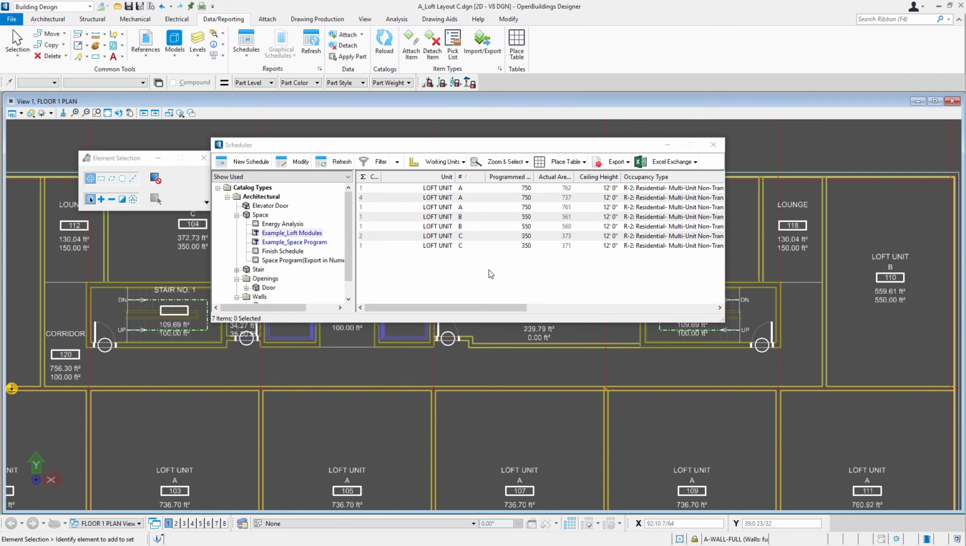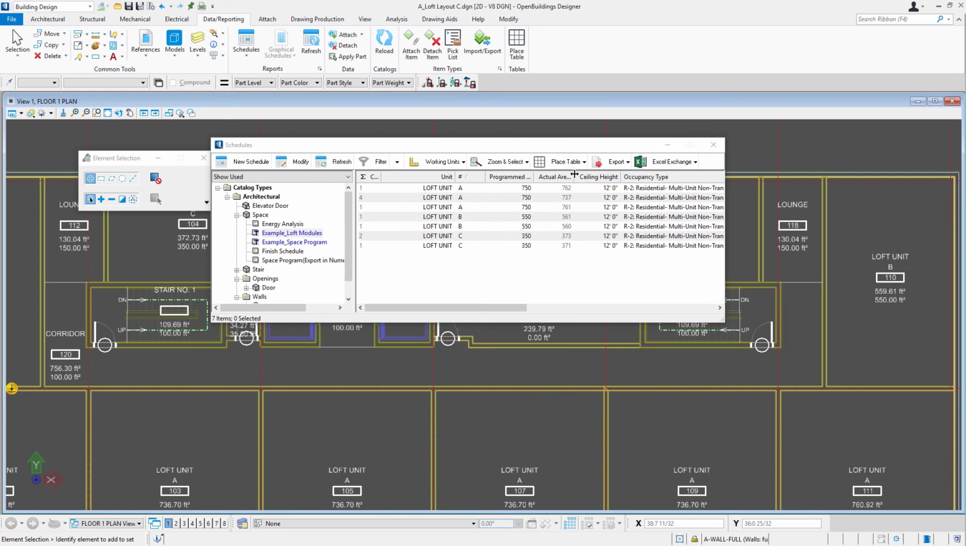We can see our data listed here. You'll notice if those actual areas weren't exactly the same, then it became a separate line item. So even though we think of loft unit A as being the same, they're not all exactly the same area because we have corner units that are just slightly different. And so those get listed separately. But the 4 that are the same get listed once, and we have a count of 4 on those.